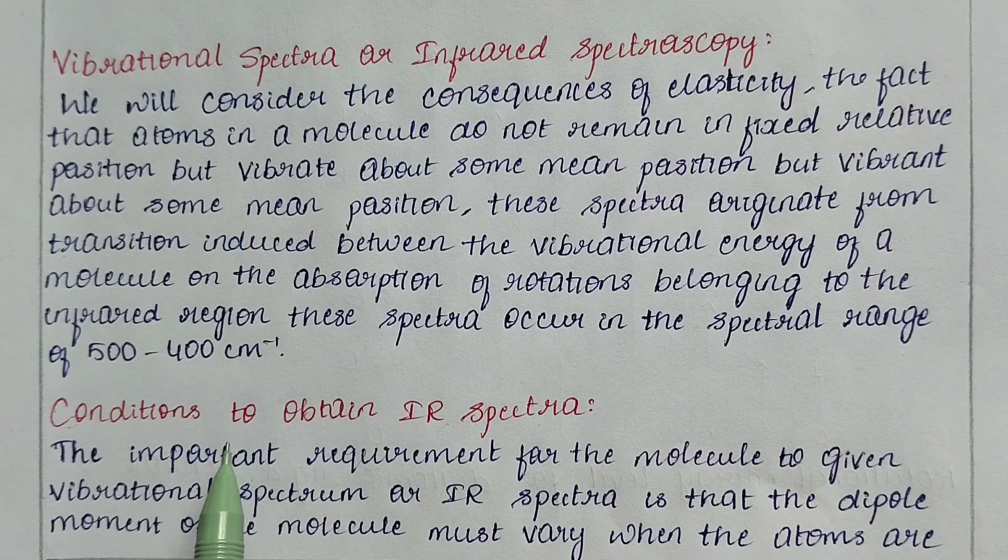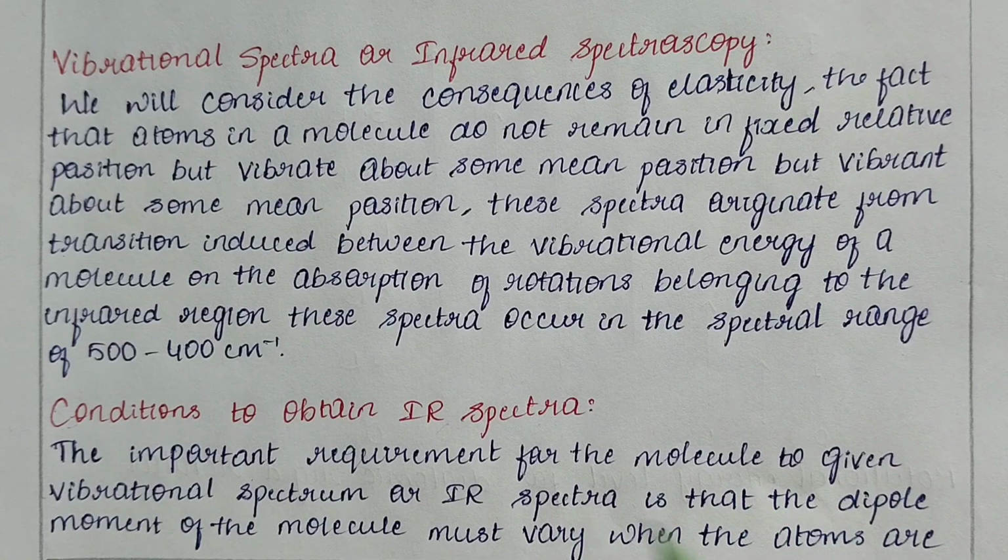Now let us see what the conditions are to obtain the IR spectra. The important requirement for a molecule to give a vibrational spectrum, or IR spectrum, concerns the dipole moment of the molecule. Here also the dipole moment plays a very important role, and the dipole moment of a molecule must vary when the atoms are displaced due to vibrations.